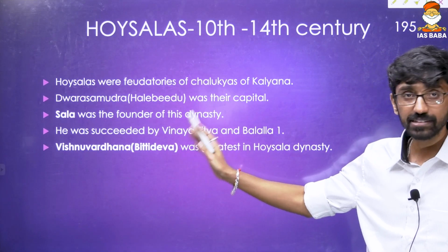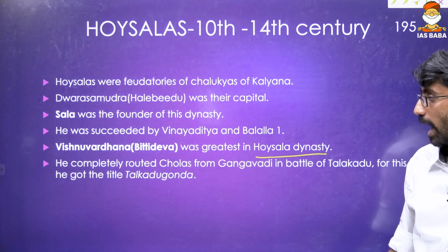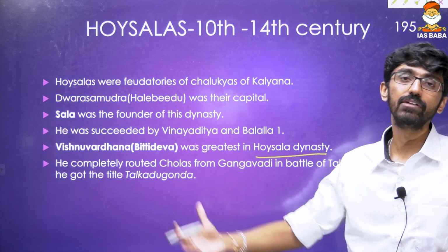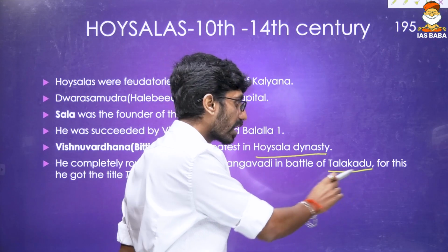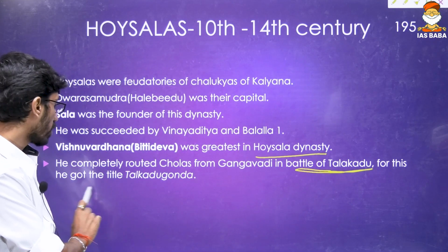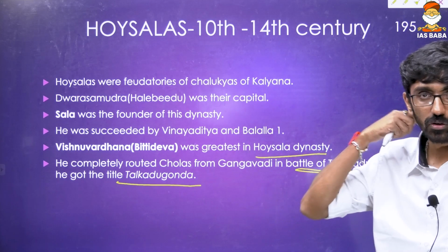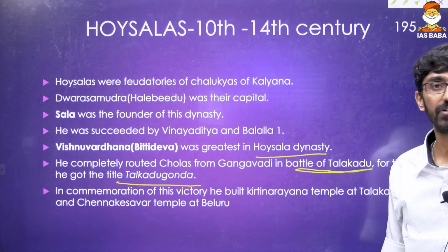Then Vishnuvardhana, he is the most major ruler and the greatest of the Hoysala dynasty. He completely routed the Cholas, invaded the Chola capital, and defeated them in a region called Talakadu, the Battle of Talakadu. So he got the title Talakadu Gonda, the slayer of Talakadu, the person who invaded and defeated Talakadu.